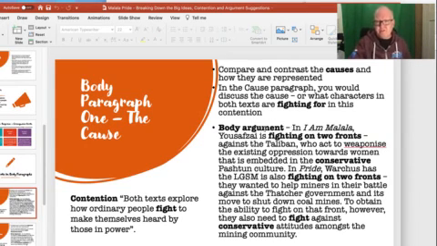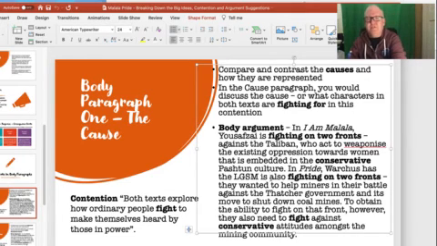So let's look at this. What I'll be arguing in this body paragraph is, in I Am Malala, youth society is fighting on two fronts: against the Taliban, who act to weaponise the existing oppression towards women that is embedded in the conservative Pashtun culture. In Pride, the LGSM is also fighting on two fronts.